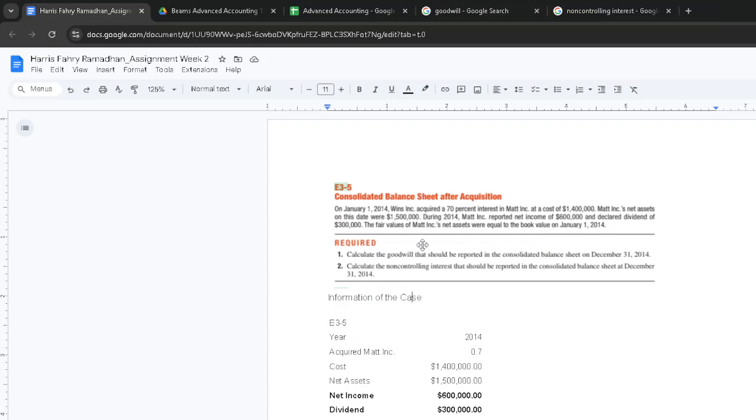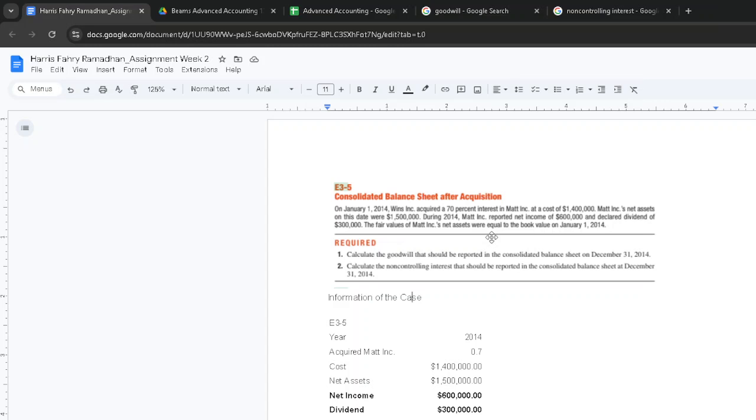Now, what I would first do in this question is to first pay attention to the last sentence here. Fair value equals book value. This is good for us because we don't have to perform extra calculations to calculate the difference in fair values and book values of the net assets.